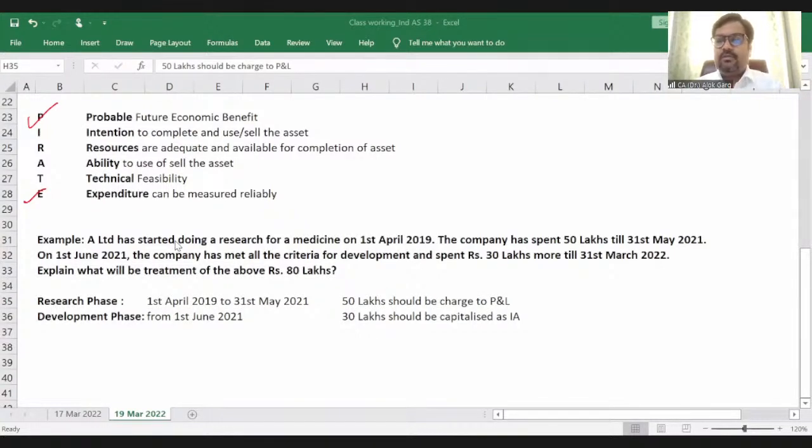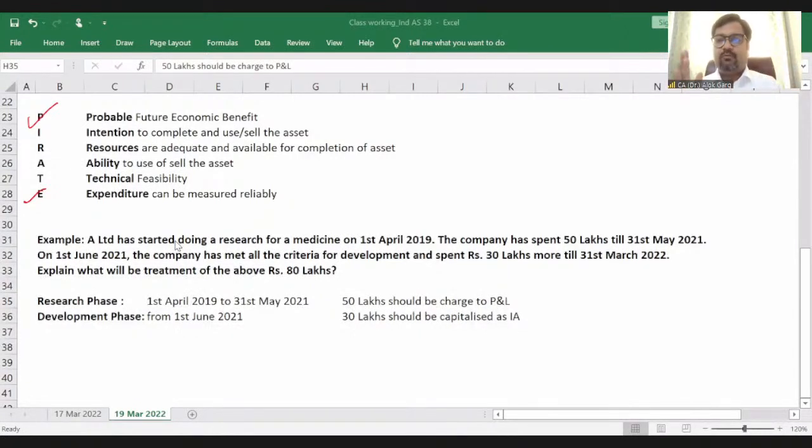Sir, if in research the government is providing a grant for research, then what amount will be recognized? So Sairam, this will be covered under Ind AS 20, accounting for government grants. For example, in the research phase, the company has spent 50 lakh rupees and the government has given a grant of 20 lakh rupees. So in this case, either you can recognize this 20 lakh rupees as other income and the entire 50 lakh rupees as an expense, or you can deduct the value of the grant from the expenses, from the cost, right? For example, 50 lakh is the expense, 20 is the government grant. So net you can recognize 30 lakh rupees of expenses in the P&L.